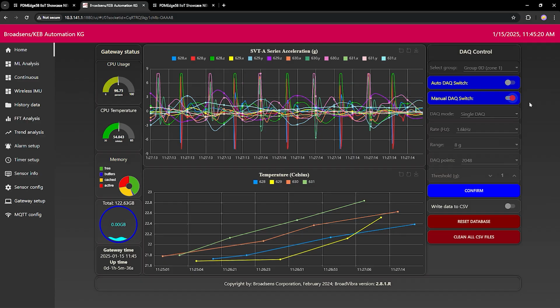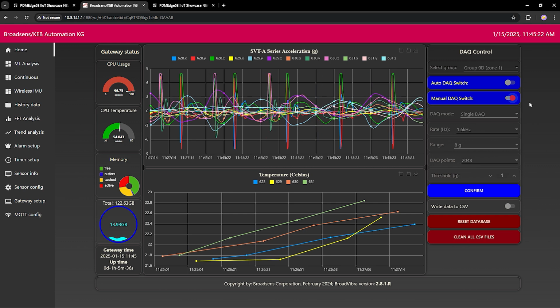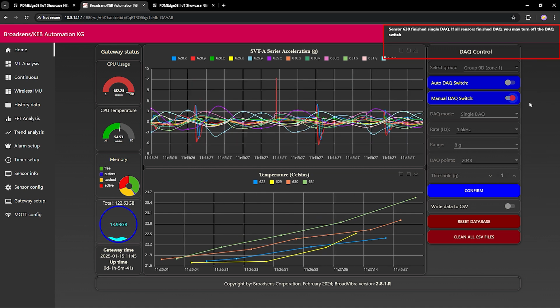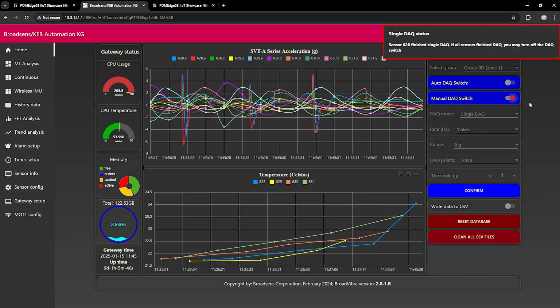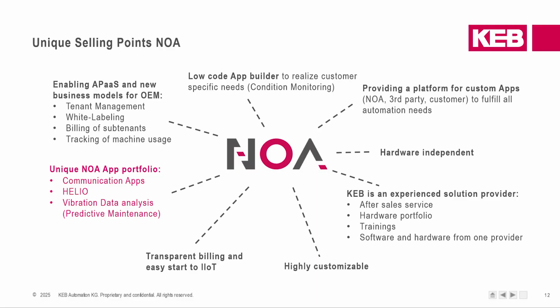Basically, you are able to place sensors on your machines, like for example a motor, and collect the vibration data of the motor, and you are able to detect anomalies that way in a running process.